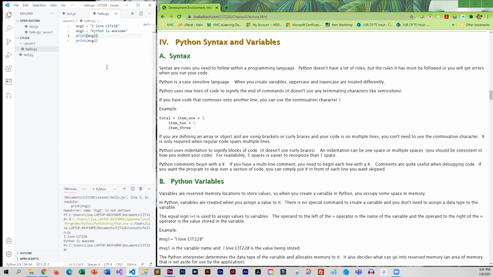The new lines are used to signify the end of a command. If for some reason you have code that needs to continue on to another line, then you have to use the continuation character. Okay, so you'll do a plus for concatenation and a slash, which means you are continuing.